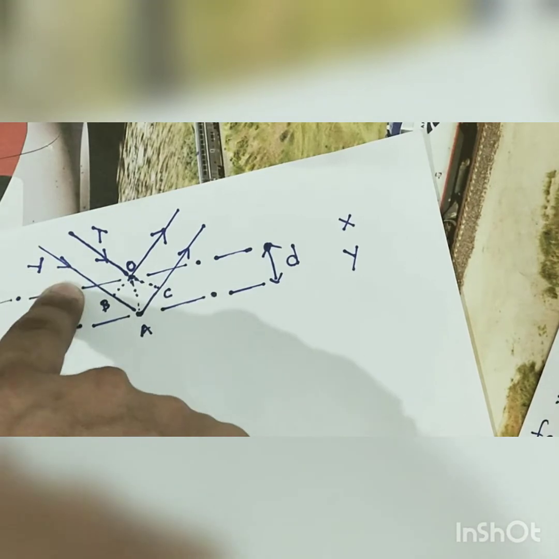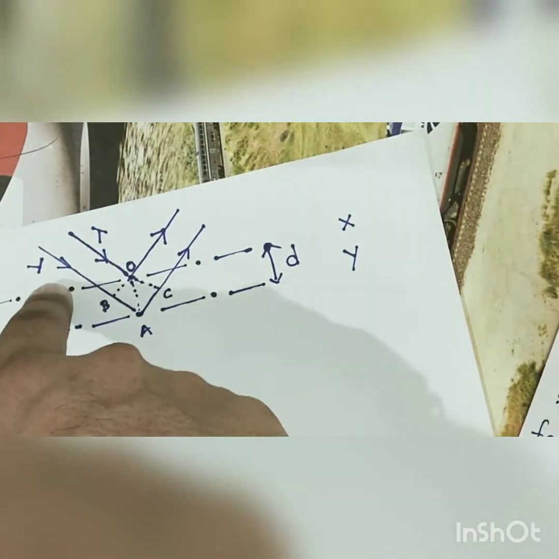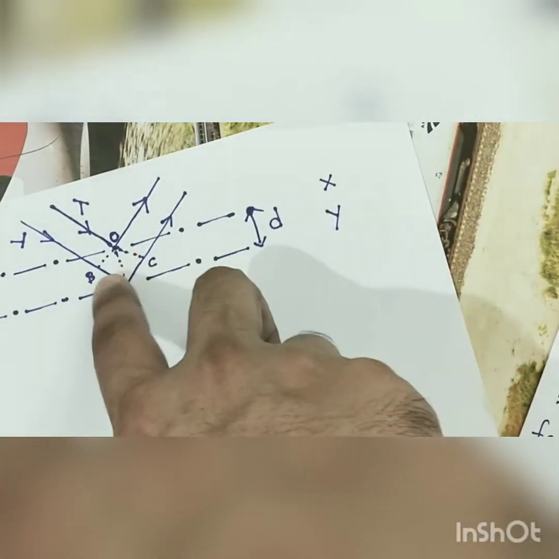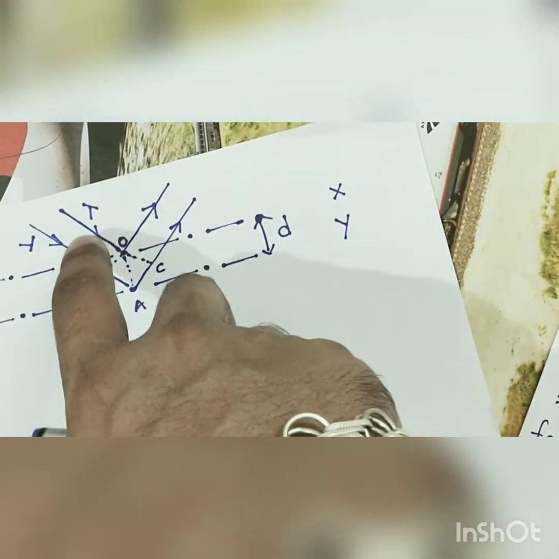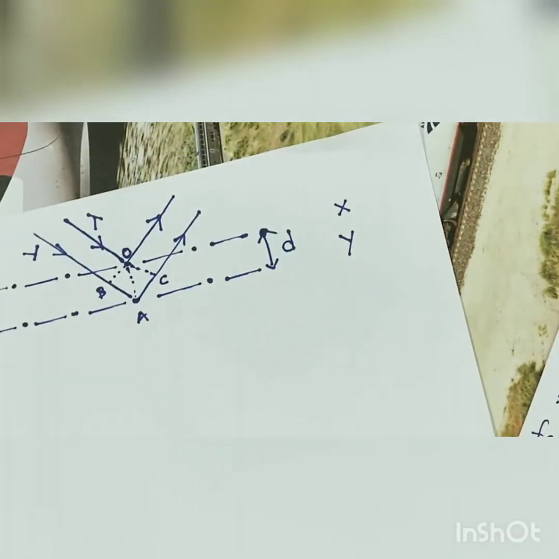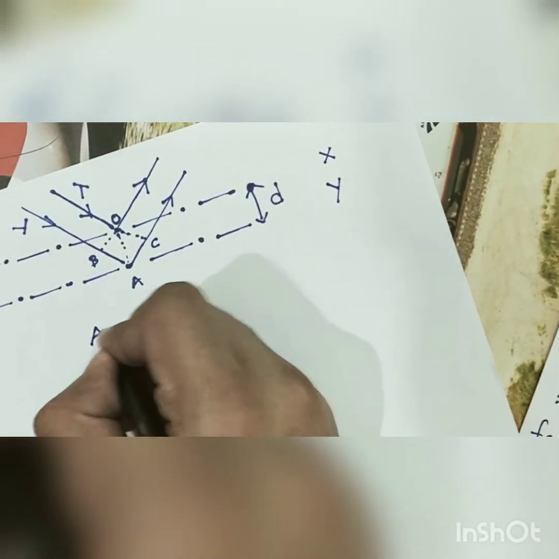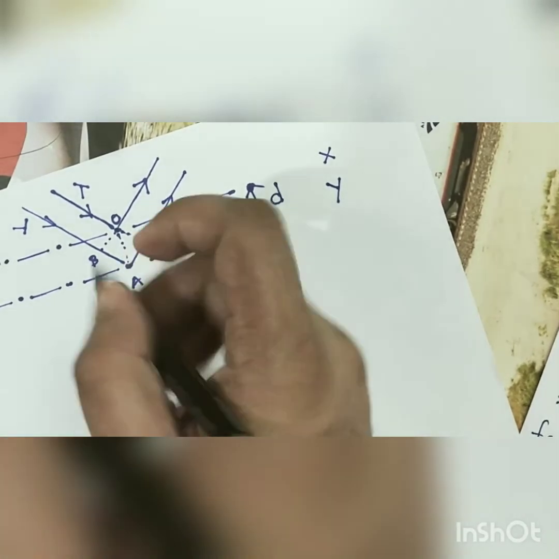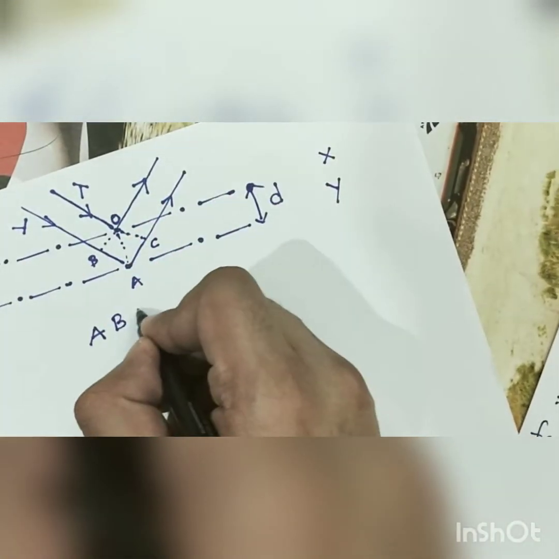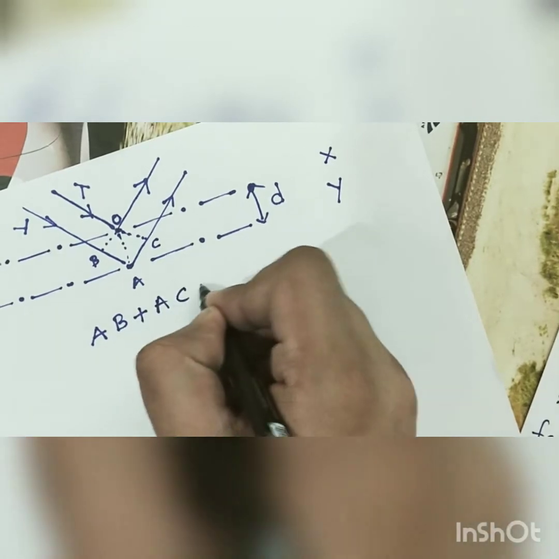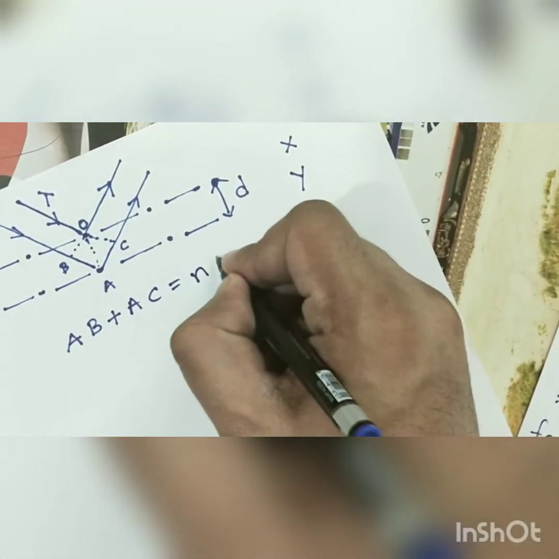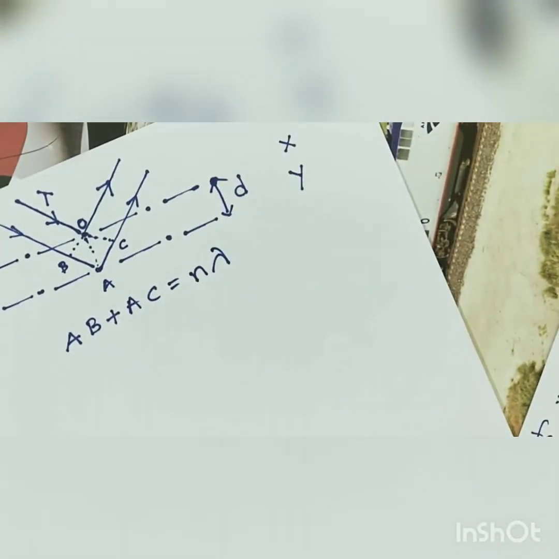For the phase of this X-ray to be equivalent to the phase of the X-ray which is passing through plane X, we should have this condition satisfied: the extra distance traveled by this X-ray should be equal to an integer value multiplied by the wavelength of the X-ray.